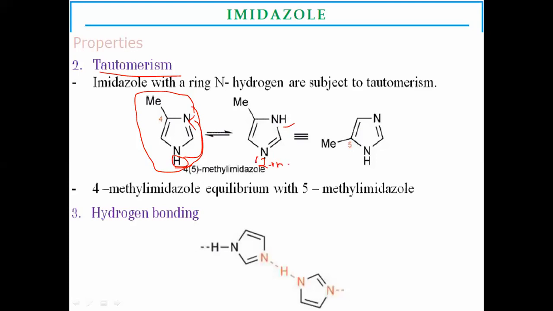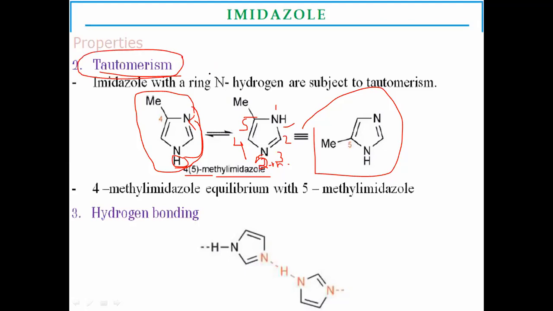Why 5? 1, 2, 3, 4, 5. So there is formation of 4- or 5-methyl imidazole as a substituted product. Due to the tautomeric effect, it will form tautomeric structures.